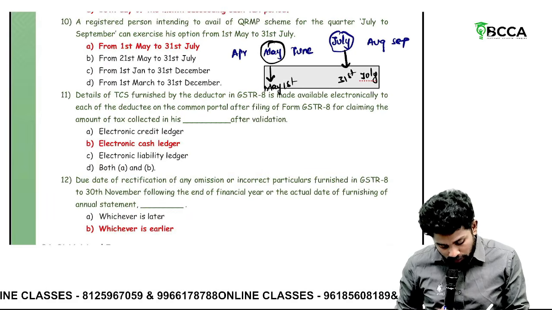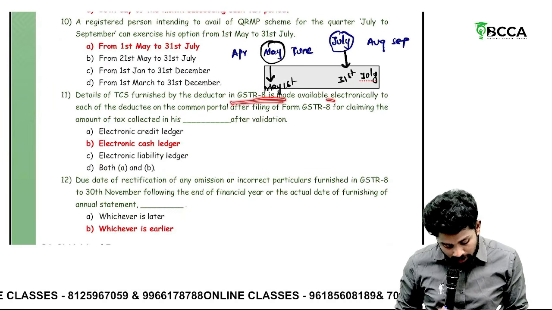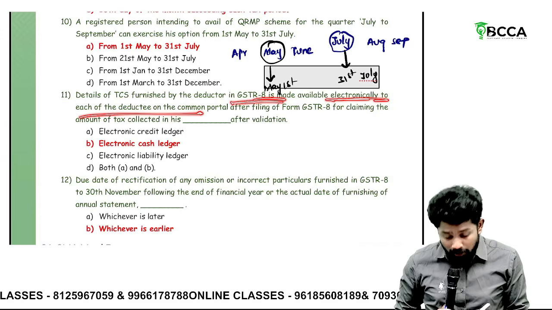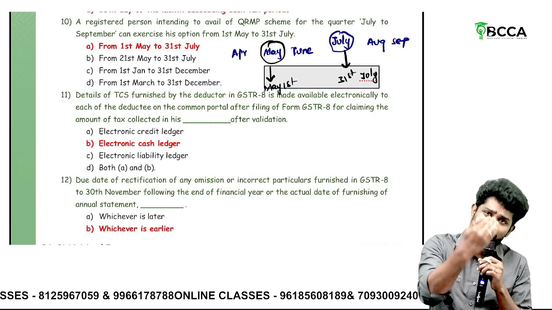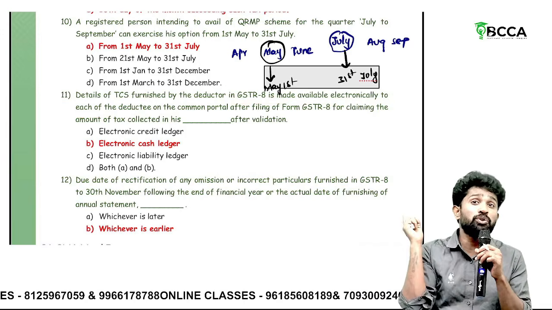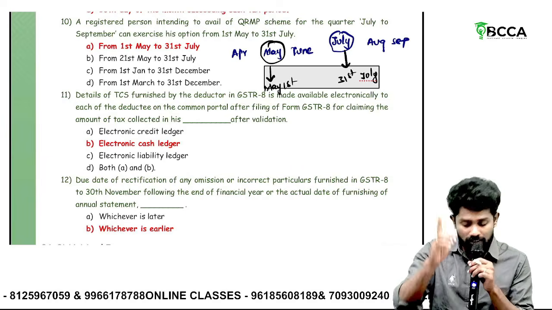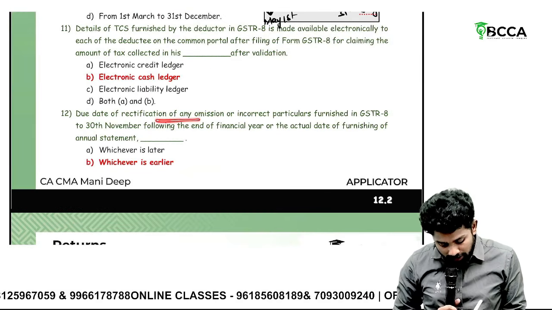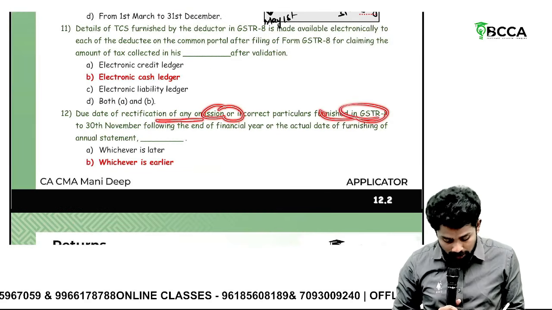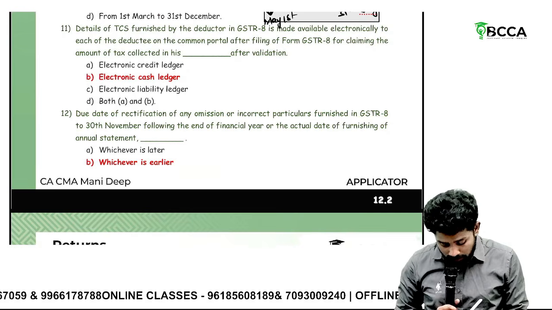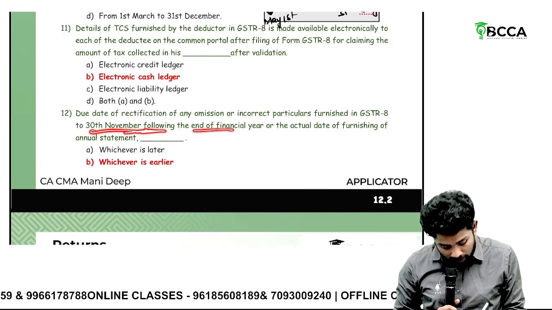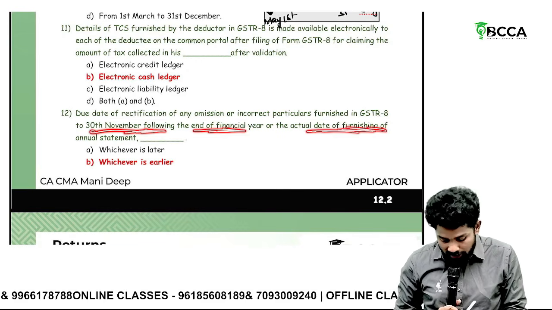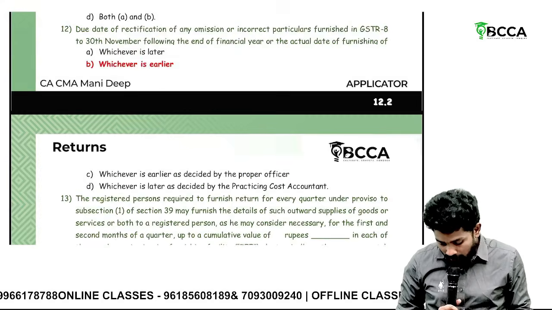Details of TCS furnished by the deductor in GSTR 8 is made available to each of the deductees. Sir, if any TCS is deducted from you, it reflects in your cash ledger, not credit ledger, cash ledger. The due date of rectification of any error or omission in GSTR 8 is the same as GSTR 1, sir: 30th November of the end of financial year or actual date of furnishing of annual statement, whichever is earlier.